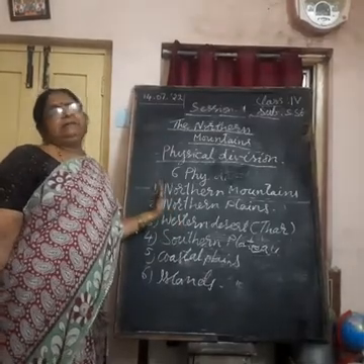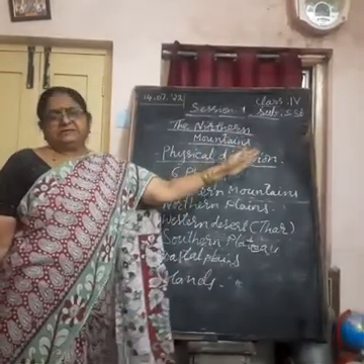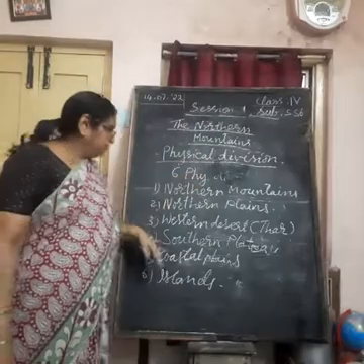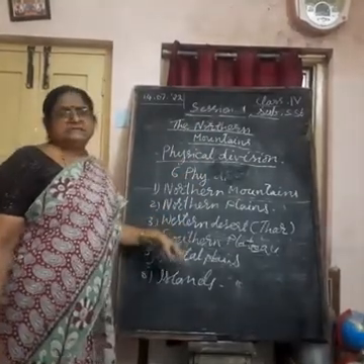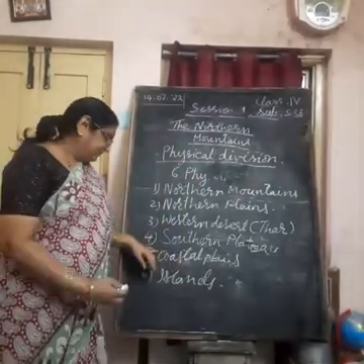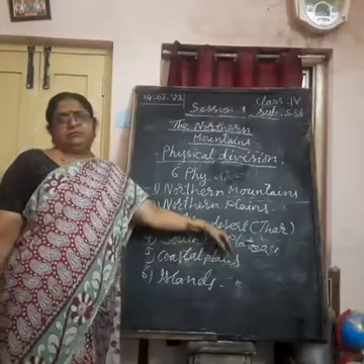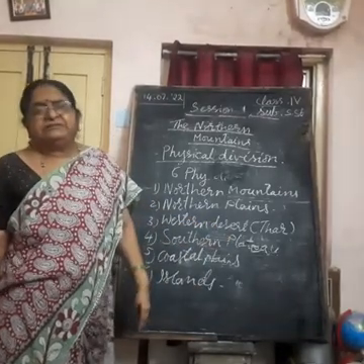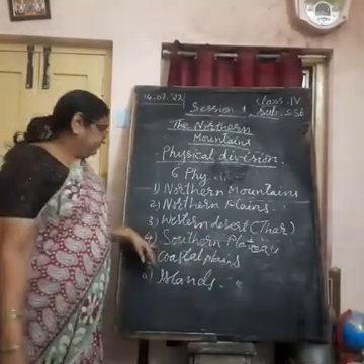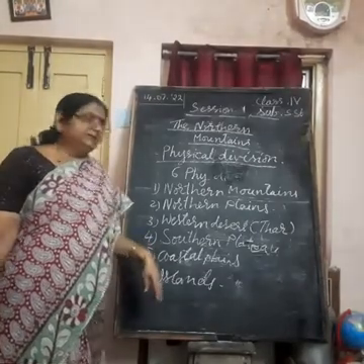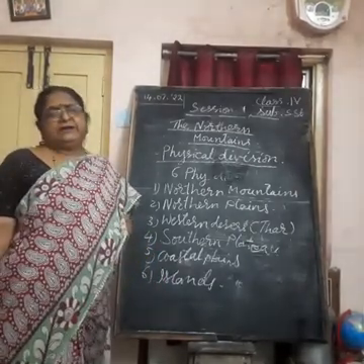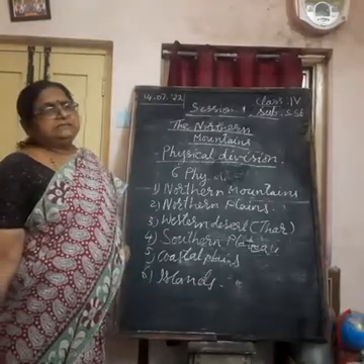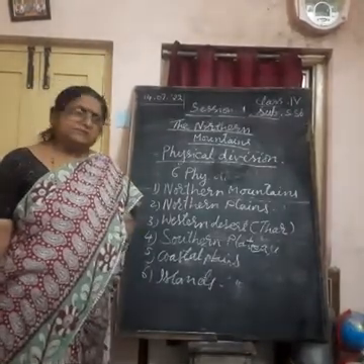Our northern plain is divided into 3 different parts. Everything about the northern plains. Then western desert, Rajasthan, we are going to study. Then southern plateau. What are the different parts of this plateau region? Then we have coastal plain. Our coastal plain is divided into 2 parts: eastern coastal plain and western coastal plain.